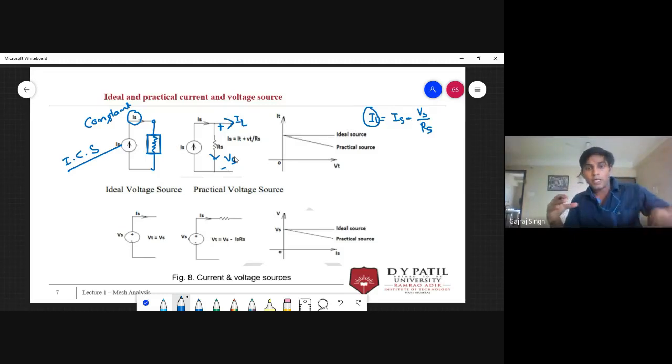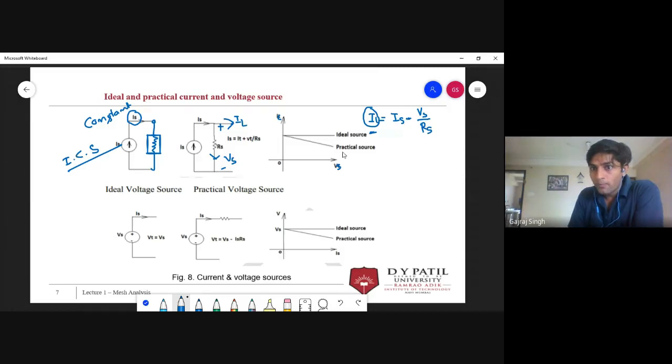The current depends on the voltage across the terminal where we connect the current source. So as we increase the voltage across this terminal, the load current will start decreasing. In the case of a practical source, as we increase the voltage, the load current will decrease.